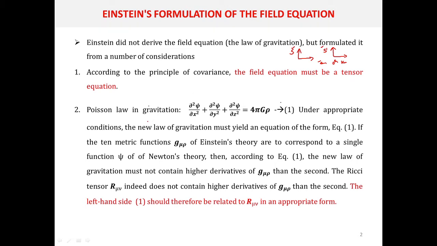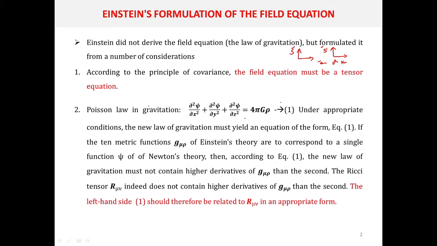The second assumption is Poisson's law in gravitation, that is, del square psi by del x square plus del square psi by del y square plus del square psi by del z square equals 4 pi G rho, where psi is the gravitational potential, rho is the density of matter distribution, and G is Newton's gravitation constant.